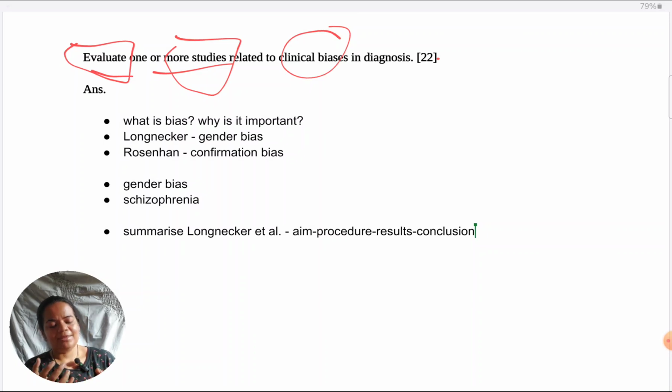And just keep in mind one thing, because it's an evaluate the study question. If you're going to make certain evaluations, say specifically about the sample size of the study, then make sure that you write the sample size, because then it has relevance. Without giving the exact sample size, you could also evaluate. You could say that it's a small sample, for example. But if you state the sample size, it makes it more clear, the point becomes stronger. So, in that sense, yes, those explicit details you can mention which you're going to use for evaluation later. Remember, the focus is on evaluation, not on describing the studies.